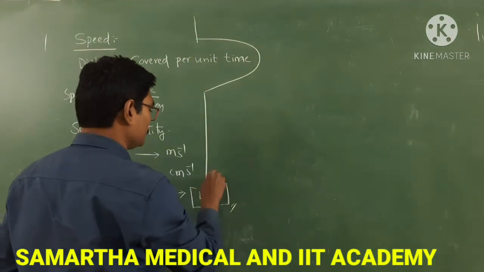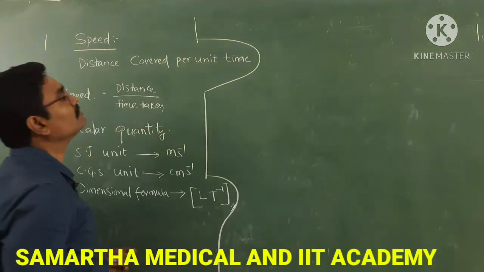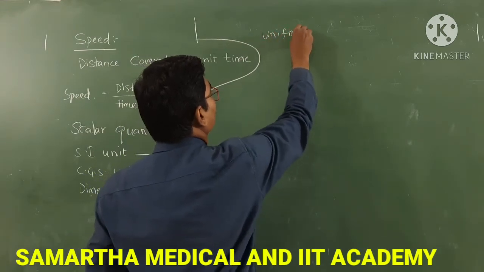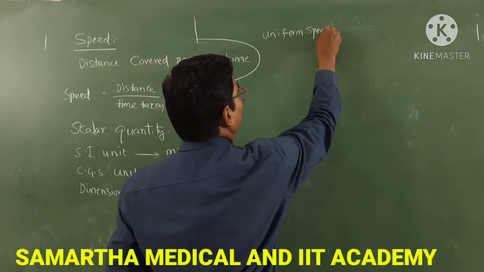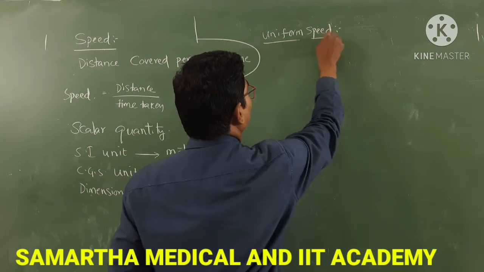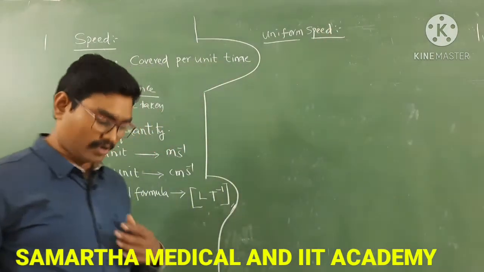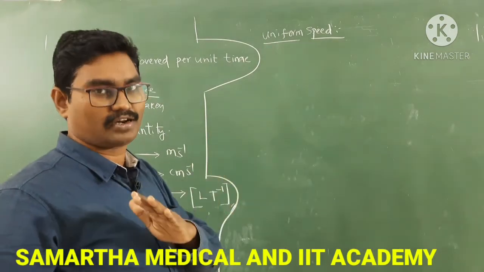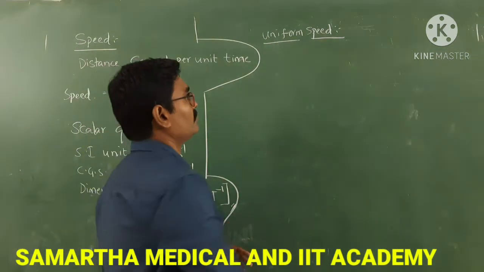Next, uniform speed. What is uniform speed? If a body covers equal distances in equal intervals of time, that is called uniform speed.